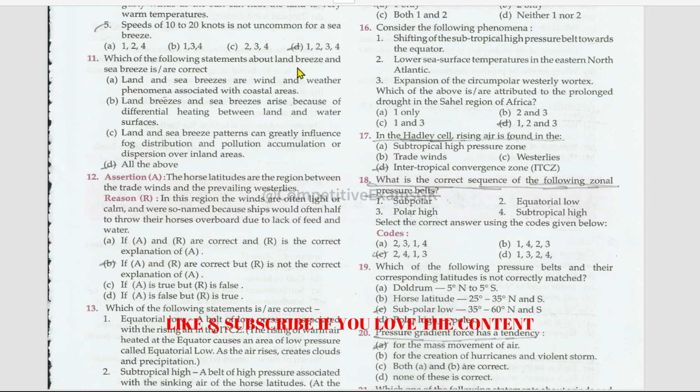Which of the following statements about land breeze and sea breeze is or are correct? Land and sea breezes are wind and weather phenomena associated with coastal areas. True, land breezes and sea breezes arise because of the differential heating between land and the water surfaces, right? Land and sea breeze patterns can greatly influence fog distribution and pollution accumulation or dispersion over inland areas. This is also right. All of them are the right statements.